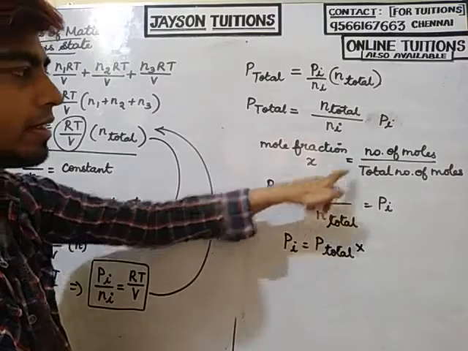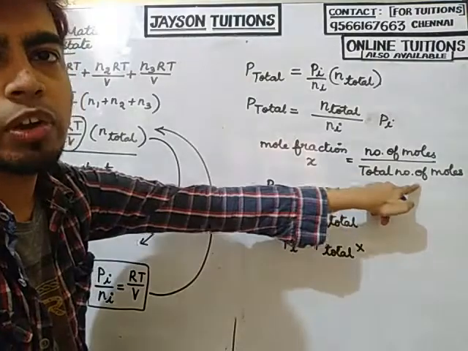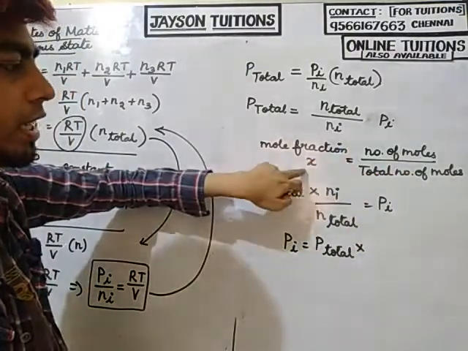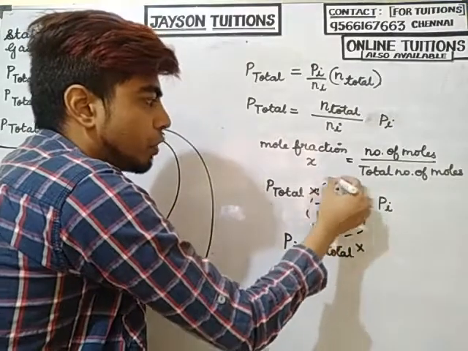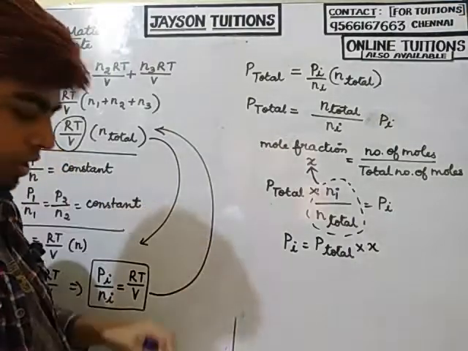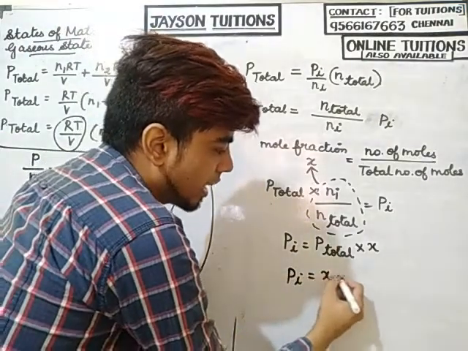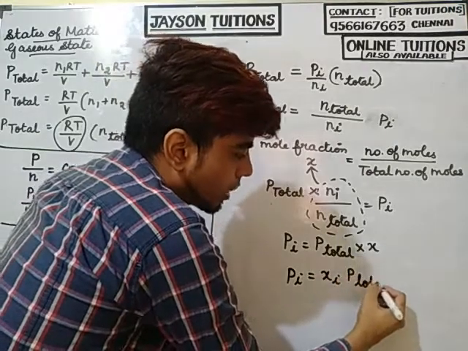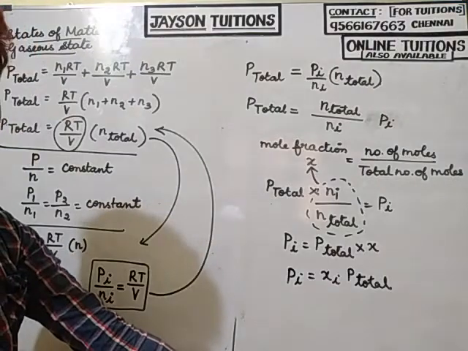Ni is the number of moles and N total is the total number of moles, so I can write this in terms of the mole fraction X. So Pi is equal to Xi into P total.